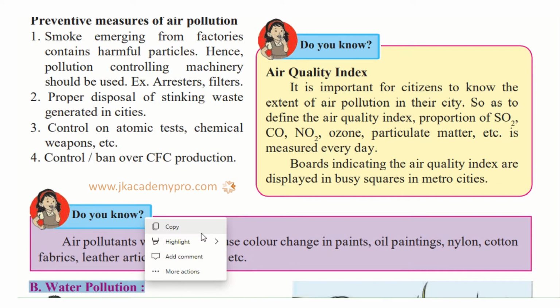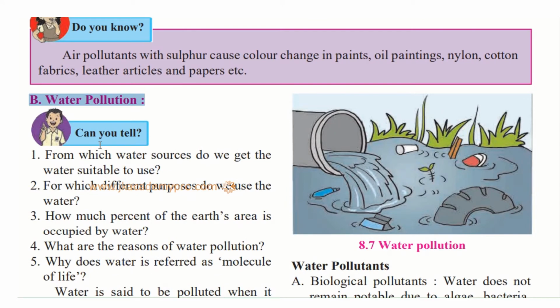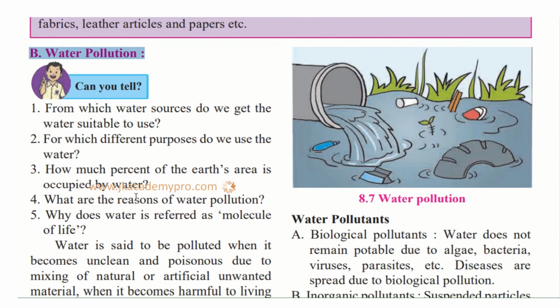Now let us learn about water pollution. What are the causes, what are the effects, what are the preventive measures? So, can you tell from which water source we get water suitable to use? From where are you getting all the water that is coming to your house? Maybe there must be a lake, a river nearby, or wells.